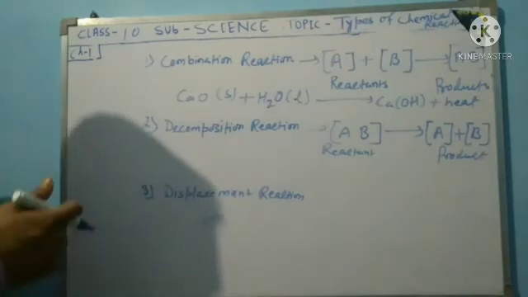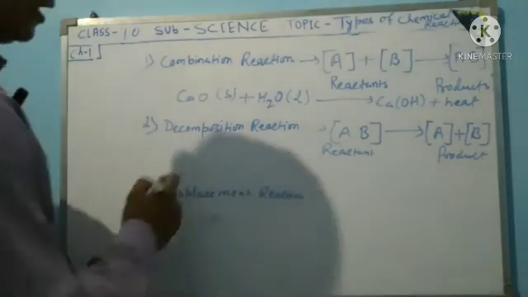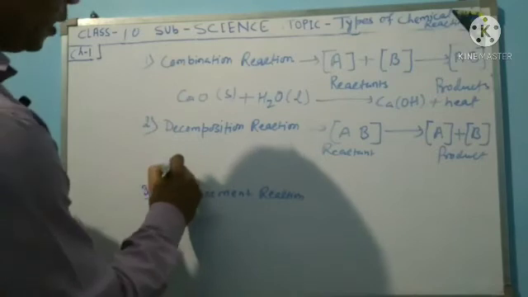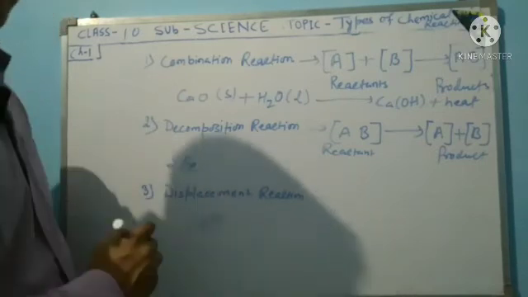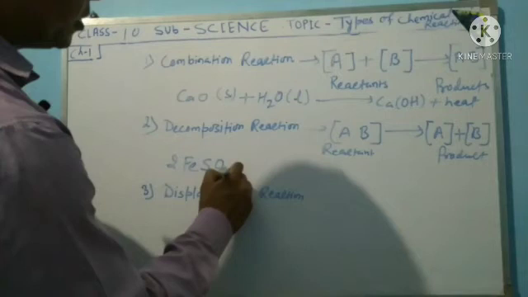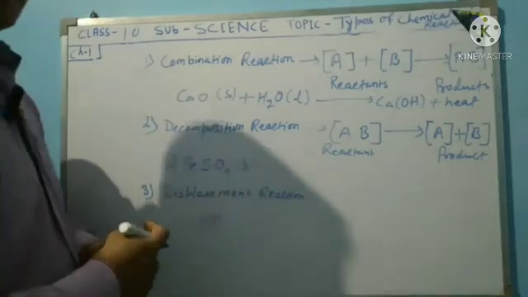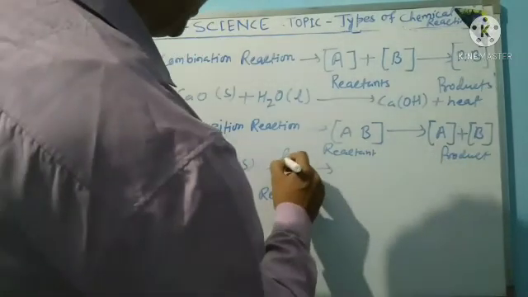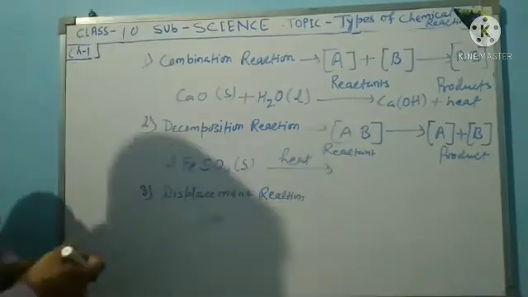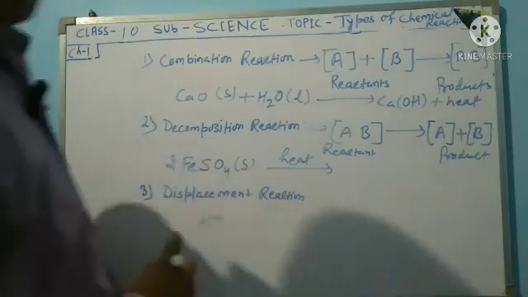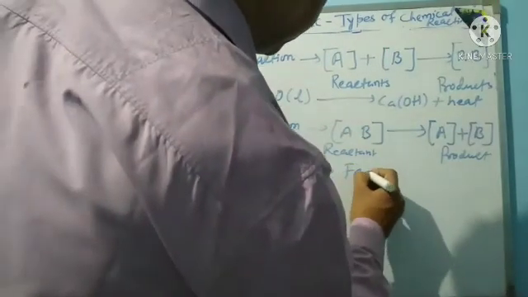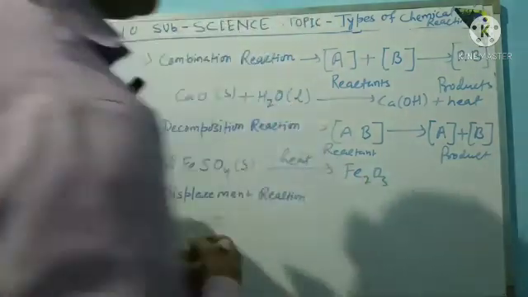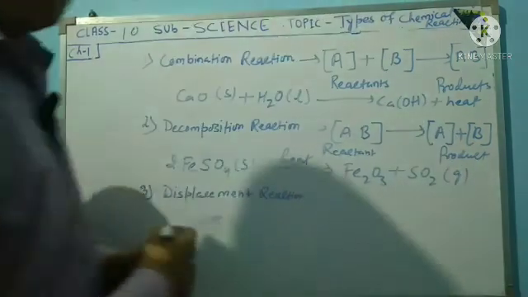Another example: 2FeSO4 solid is the reactant, and on heating it changes to Fe2O3 plus SO2 gas and SO3 gas. This is the formation of gas.